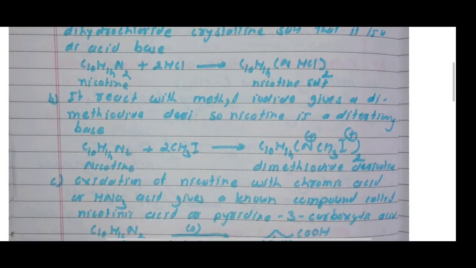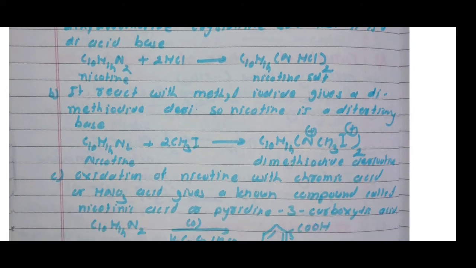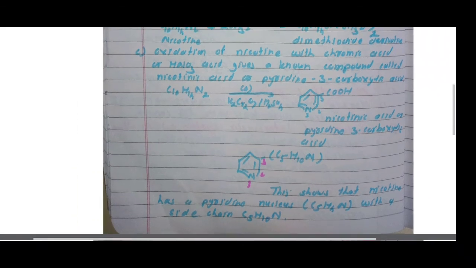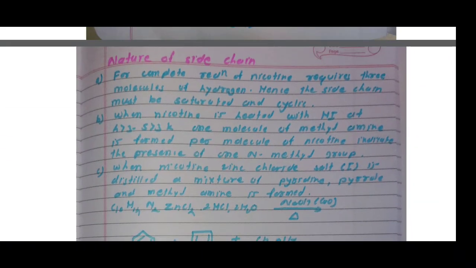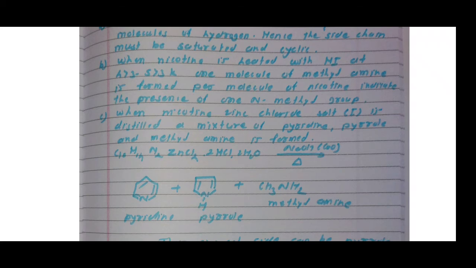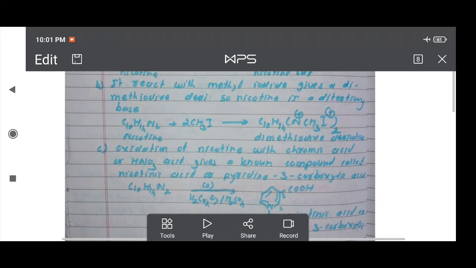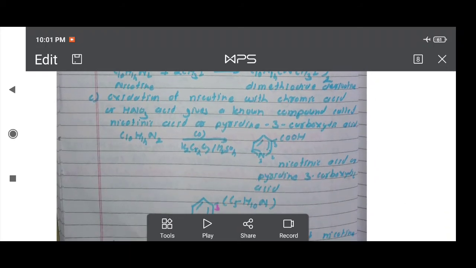And the third reaction is the oxidation of nicotine. Oxidation of nicotine with chromic acid or nitric acid HNO3 gives a known compound called nicotinic acid, or nicotinic acid is also called pyridine 3-carboxylic acid.